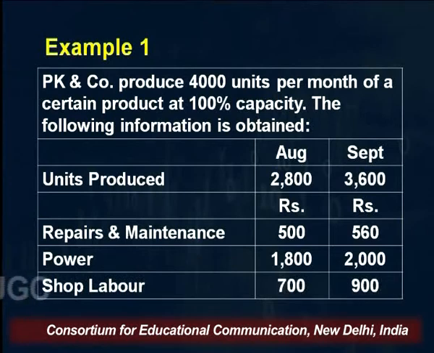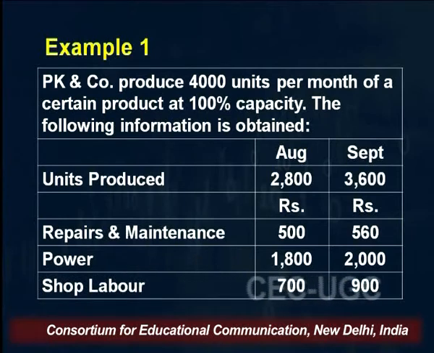Since 4,000 is equivalent to 100% capacity, at 2,800 units level, the firm is operating at 70% capacity. And in the month of September, the production is 3,600 units. It means that the firm must be operating at 90% capacity level, right? So 3,600 means 90% capacity level.